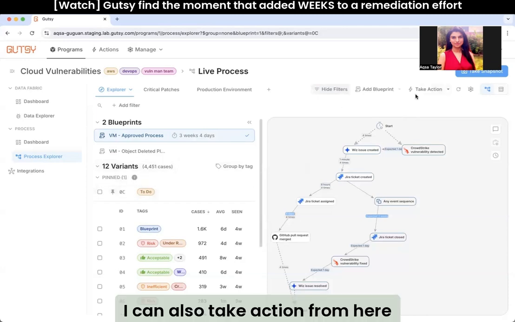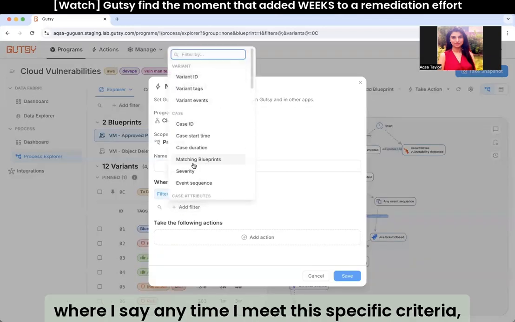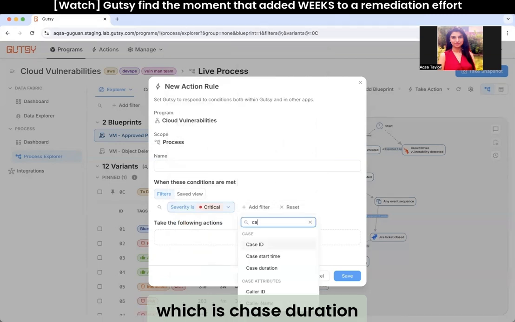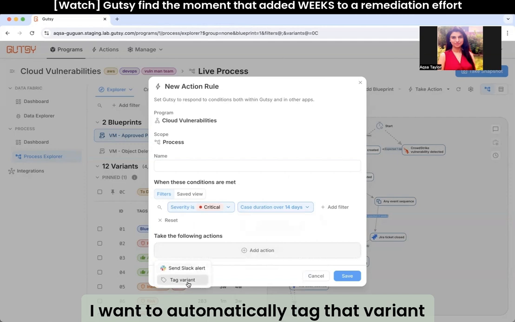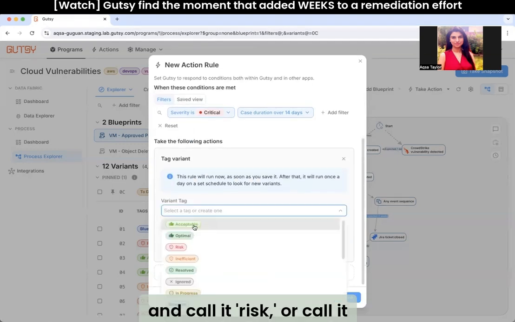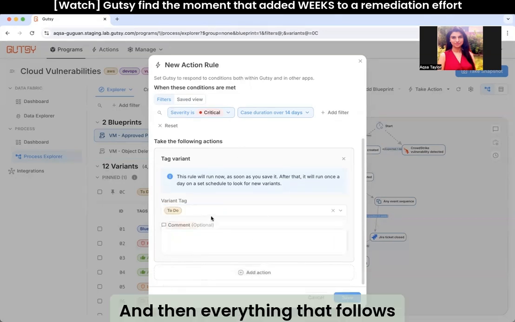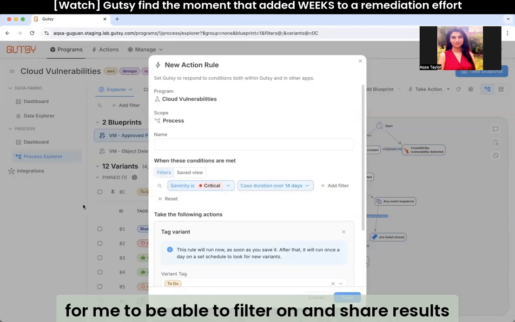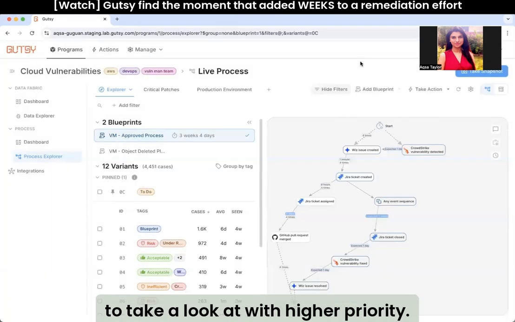I can also take action from here where I say anytime I meet this specific criteria, which is severity being critical and my SLA going out of bounds, which is case duration being more than, let's say 14 days, I want to automatically tag that variant and call it risk or call it something that I need to do. And then everything that follows this criteria will automatically be tagged for me to be able to filter on and share results with my specific teammates to take a look at with higher priority.